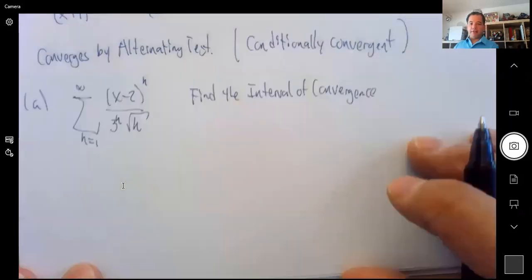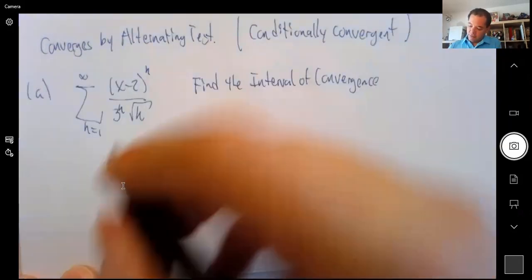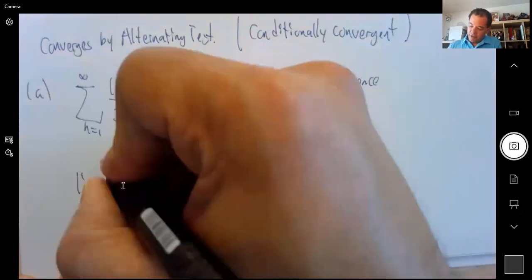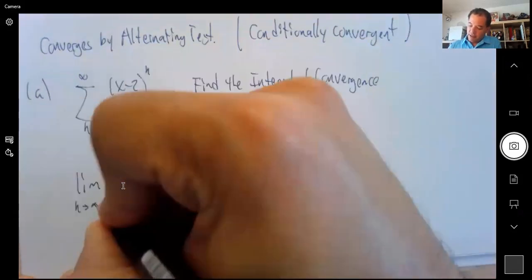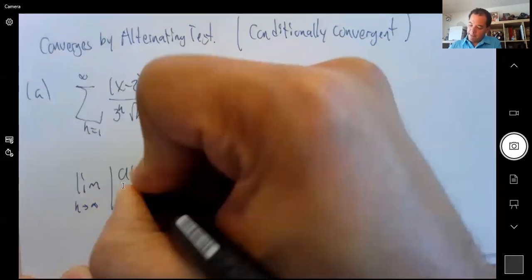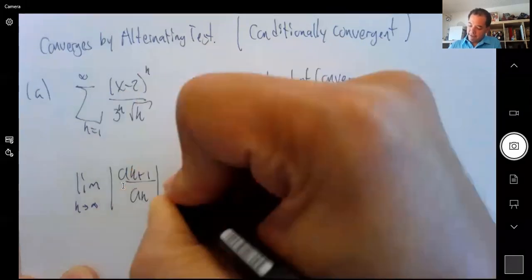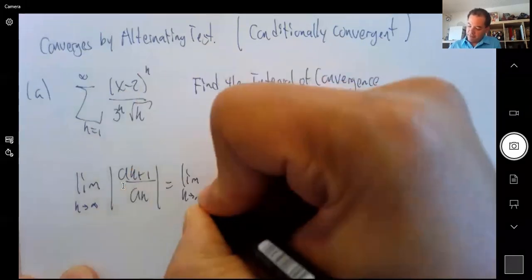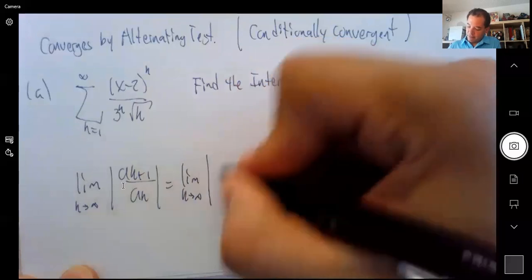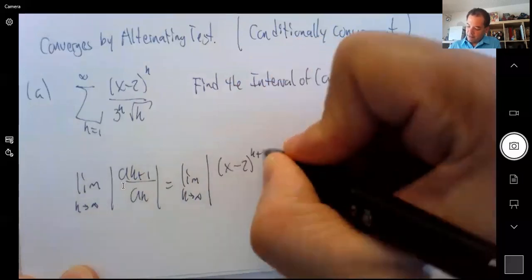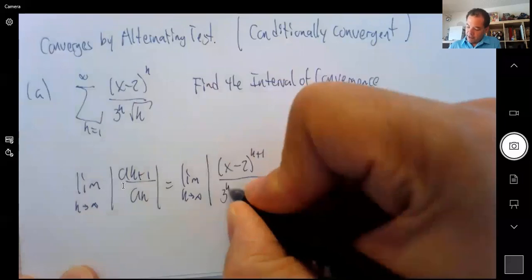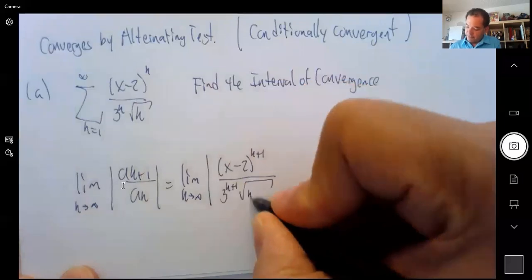So, like I said, ratio test. So we do the limit when k goes to infinity of a_(k+1) over a_k, and it's going to look like this. (x minus 2) to the power k plus 1 over 3 to the power k plus 1, square root of k plus 1.